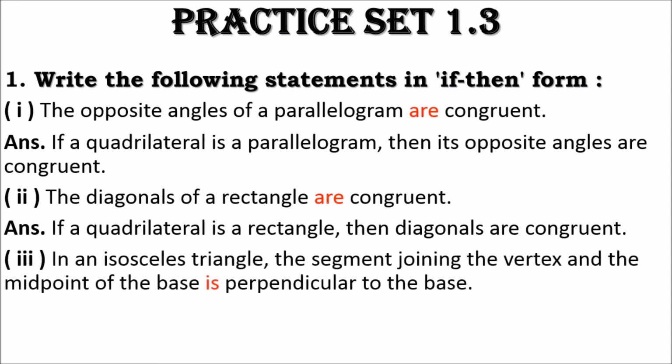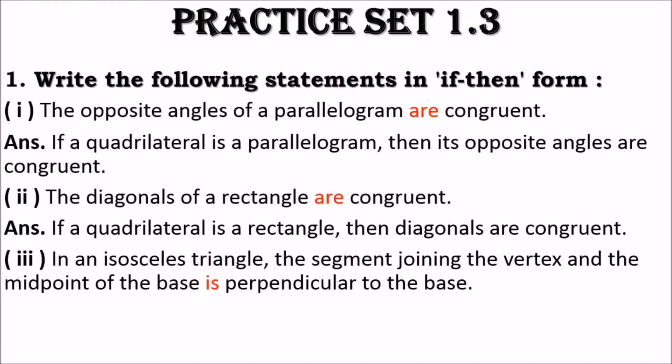Now here we have question number 3. In an isosceles triangle, the segment joining the vertex and the midpoint of the base is perpendicular to the base. You can see that this statement also contains one helping verb, that is "is". So whatever is there after the word "is" is the consequent. So perpendicular to the base is the consequent. But what is perpendicular in this?